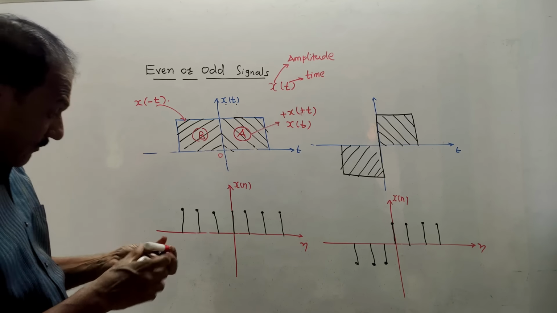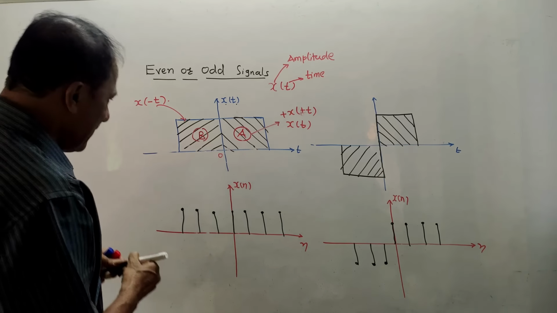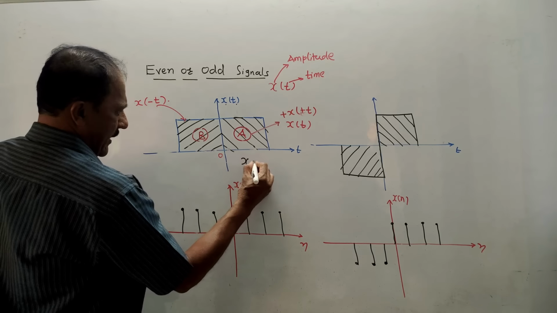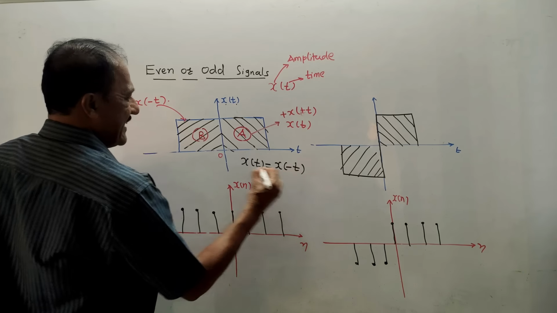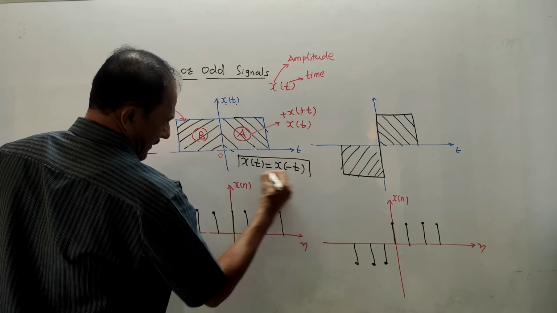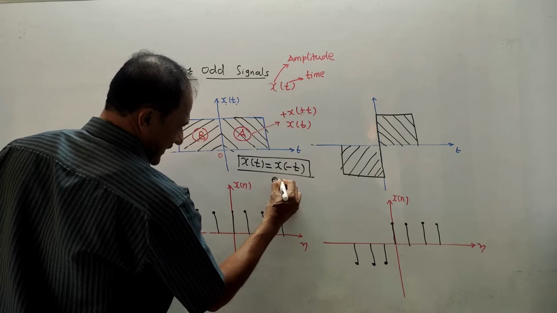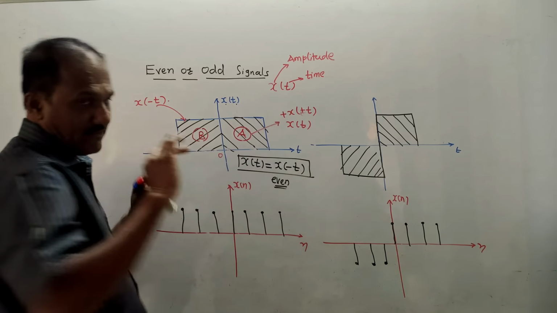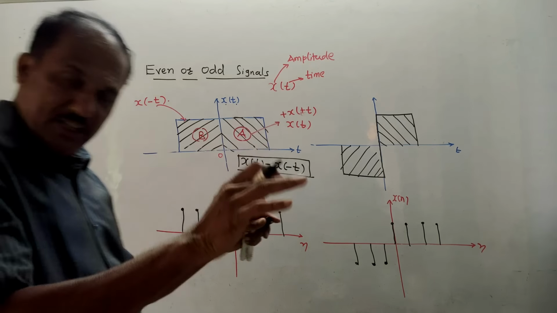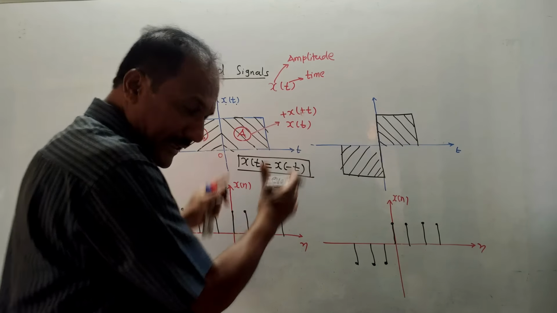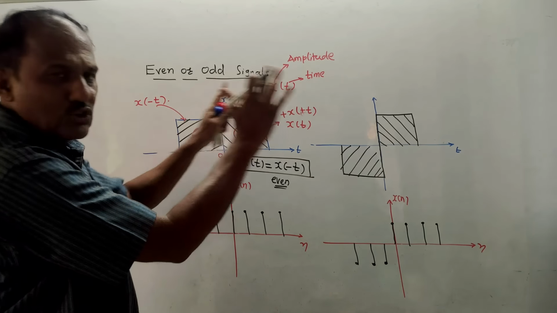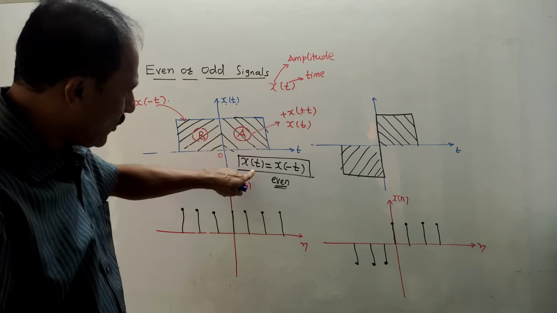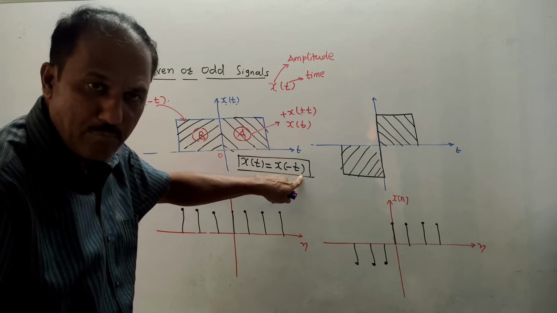That means we can well say like this: if the mathematical condition X of T is equal to X of minus T is satisfied, then the signal is said to be even signal. Very simple. How to write the definition in terms of words? As I said, if the signal is symmetric about vertical axis, it is known as even signal. Mathematical formula is X of T is equal to X of minus T.